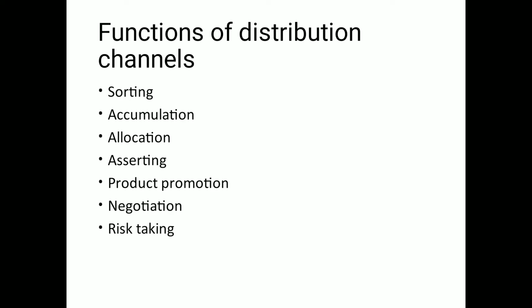Next is product promotion. The manufacturers usually organize advertising and other sales promotion activities, but the channels participate and take forward these activities with the customers. For example, it is the retailers who display and demonstrate the products to end users. They hold contests to run the promotional schemes. So when you are approaching a retailer, he may say that if you are buying this mobile, you are going to get this gift hamper, or you will be able to enter this contest which is going to be held on 31st December. So in this way he can help in promoting different types of activities of manufacturers.